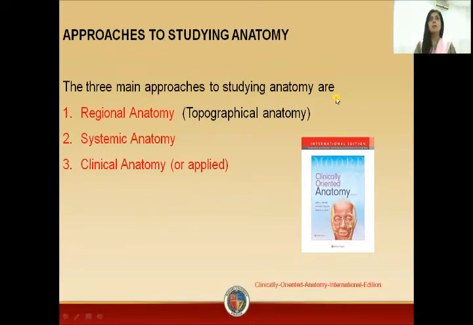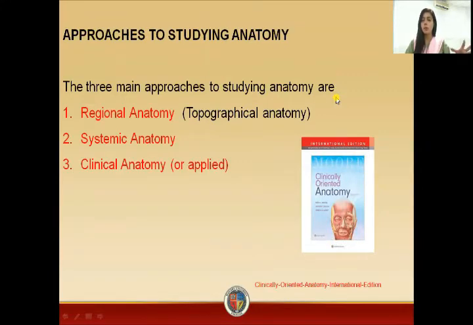Now, what does this word approaches mean? Approaches means the ways by which you can study anatomy, by which you can understand anatomy. So, the three main approaches to study anatomy are regional anatomy, systemic anatomy, and clinical anatomy. Another name for regional anatomy is topographical anatomy.